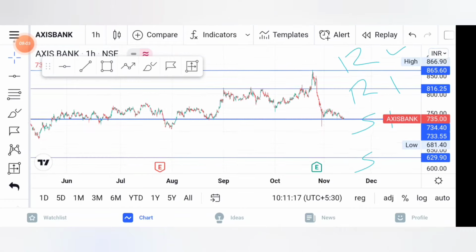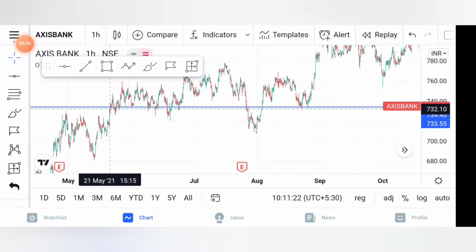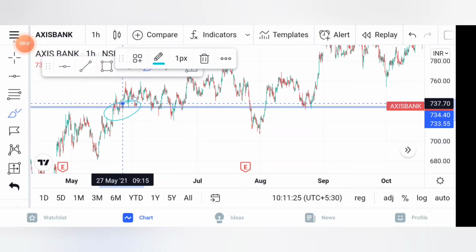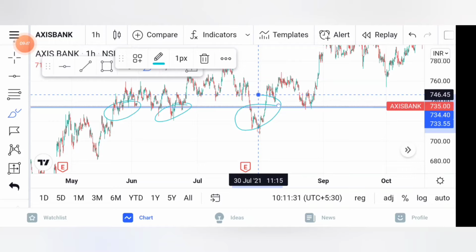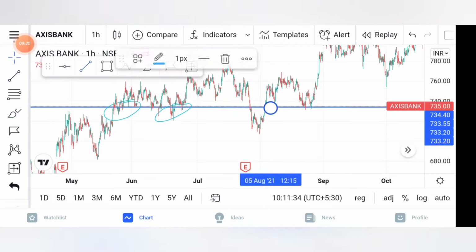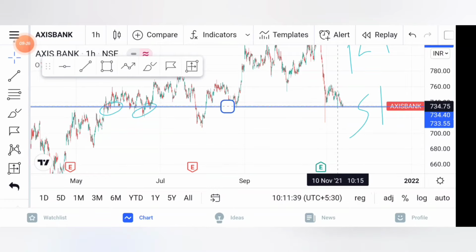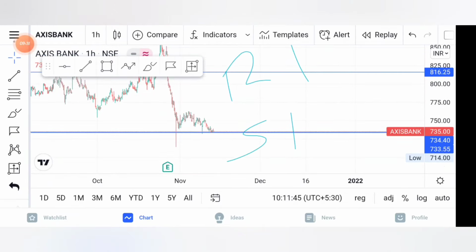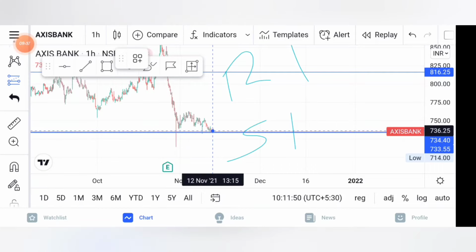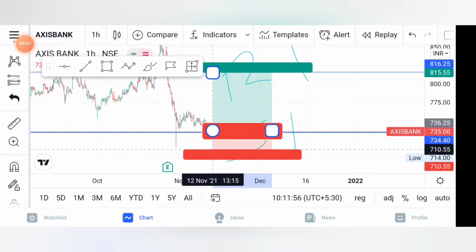The support level I am finding out because you can also see that over here on 27th May, 21 June, 30 June, like that. So that's how it's happening. And also on 20 August and right now 11th November, maybe tomorrow also, there is a chance that it may grow upside, taking a long position up to a target over 815 in swing and keeping a stop loss below over here.